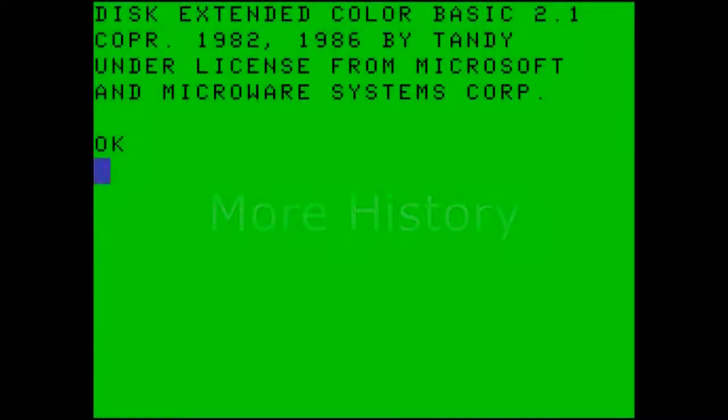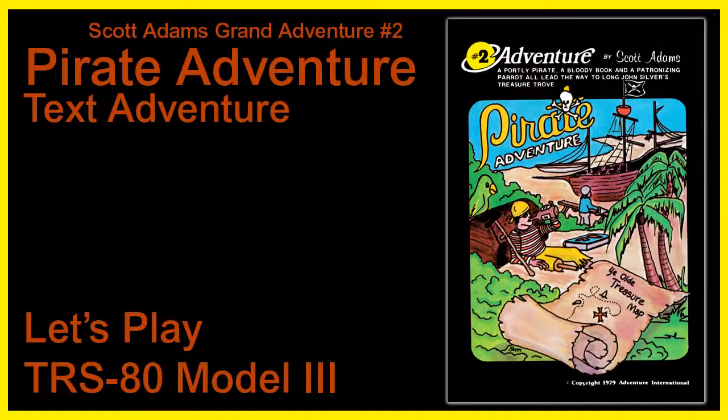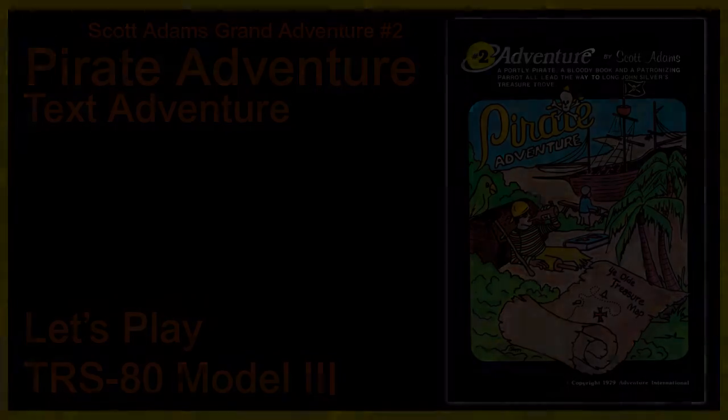How so? Let's see. You and I are going to be doing this Let's Play together on a TRS-80 Color Computer 3, or CoCo 3, using Disk Extended Color BASIC 2.1. The game was originally distributed on a 16K cassette for $14.95, but once again, for brevity, we will be running it from a floppy drive. Now, let's get started. It has been more than a week since I ran this on the Model 3, so I'm going to be sticking pretty closely to the script I put together for the Model 3. So if you have seen this on the Model 3, you may get a different commentary, but almost everything is going to operate the same way.